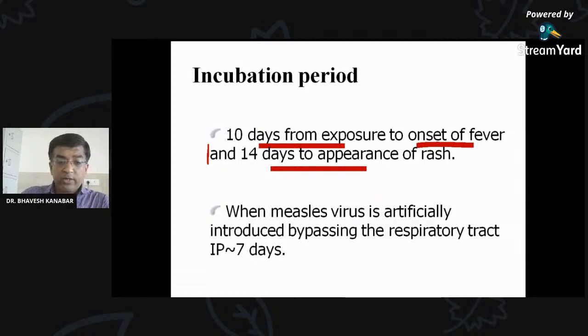So here also for the incubation period, it may be clear to you that it is 10 days from exposure to onset of the fever and 14 days to appearance of the rash. Simply speaking, if any person has entry of measles organism today, it takes 10 days for the development of the fever and 14 days for the development of the rash. When measles virus is artificially introduced bypassing the respiratory tract, such as by a vaccine or injection, the incubation period is shorter, around 7 days only.